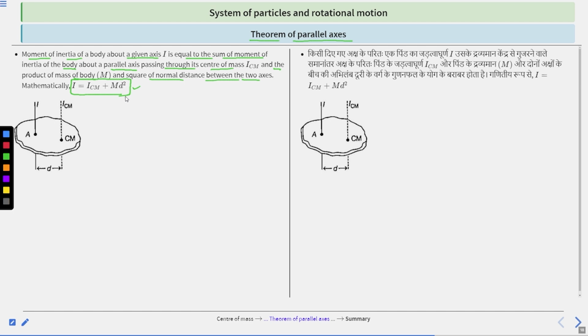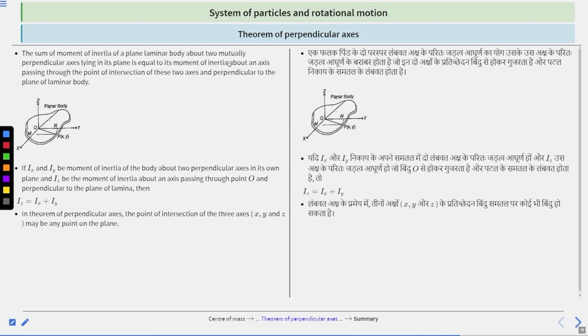Next is the theorem of perpendicular axes, with some important terms. The sum of moments of inertia of a plane laminar body about two mutually perpendicular axes lying in its plane is equal to its moment of inertia about an axis passing through the point of intersection of these two axes and perpendicular to the plane of the laminar body.